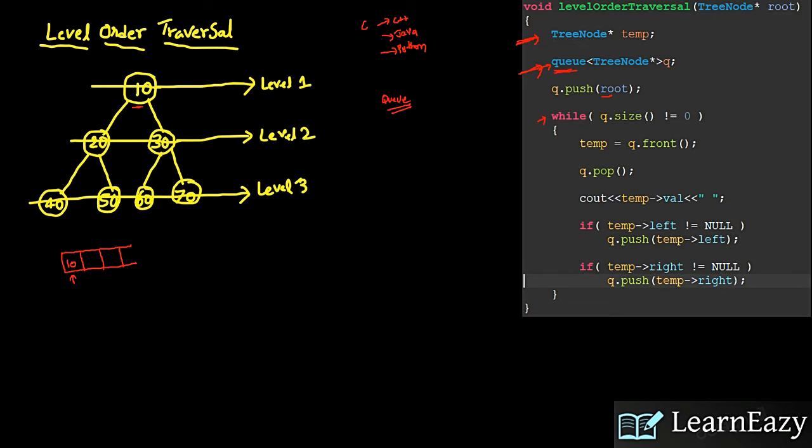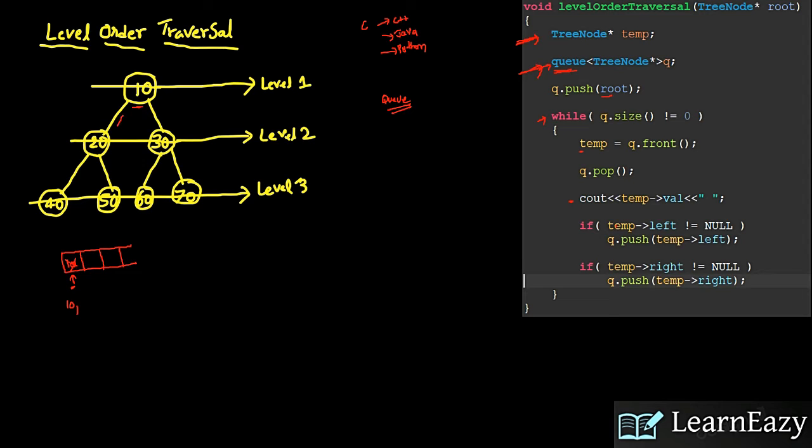So I'm coming here. Here I'm getting the first element from the queue. The first element is 10. After that I am popping 10 and printing 10. After that I check temp left: is it having anything?